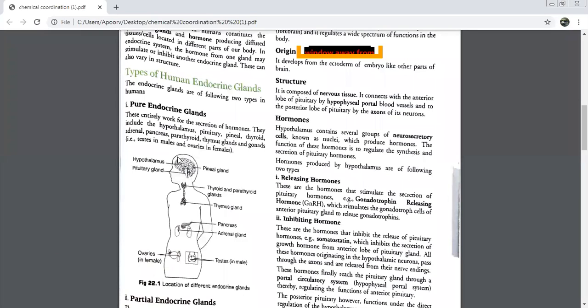That means your GnRH is produced here in the hypothalamus. After that, where must it have gone? Pituitary. Now we have to remember which part of the pituitary GnRH goes to. GnRH goes towards the anterior pituitary. So through what must it have gone? The hypophyseal portal vein. Very good, portal blood vessels. Excellent. So it has reached the pituitary.